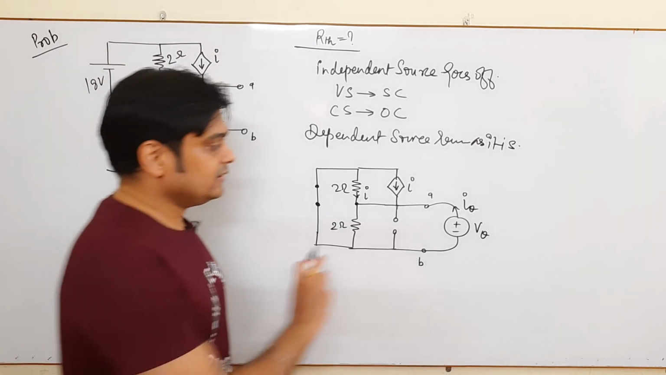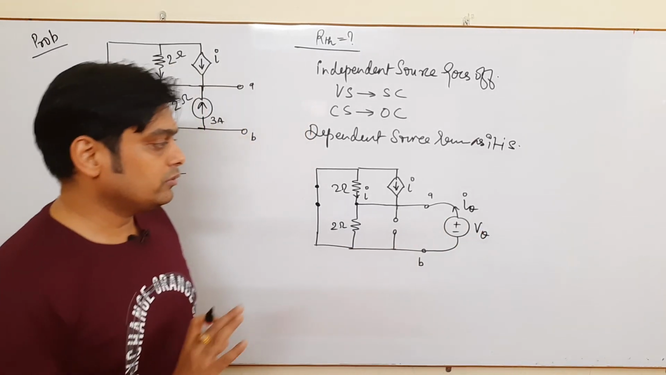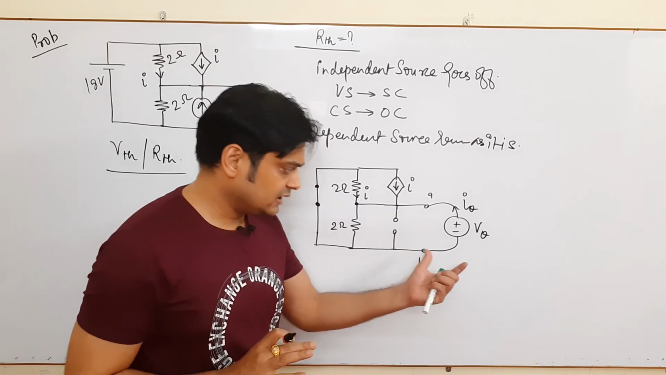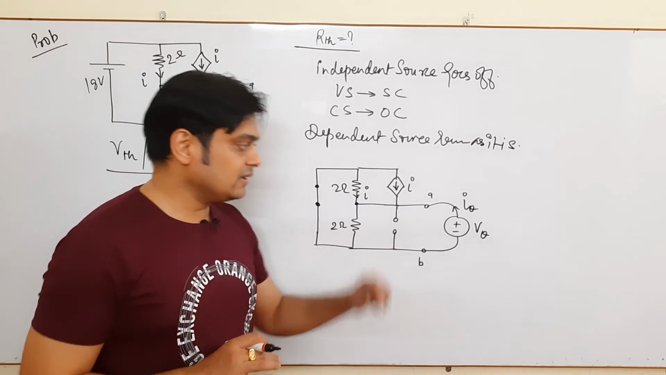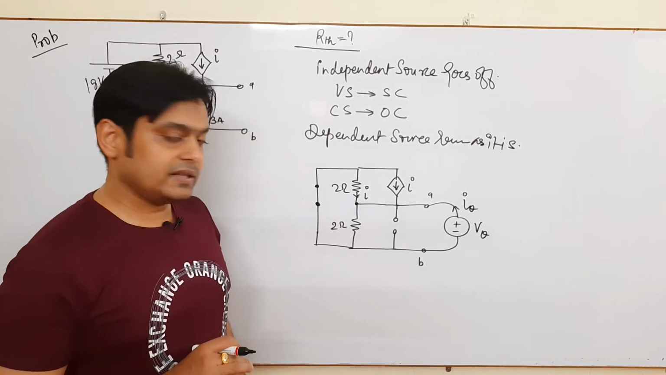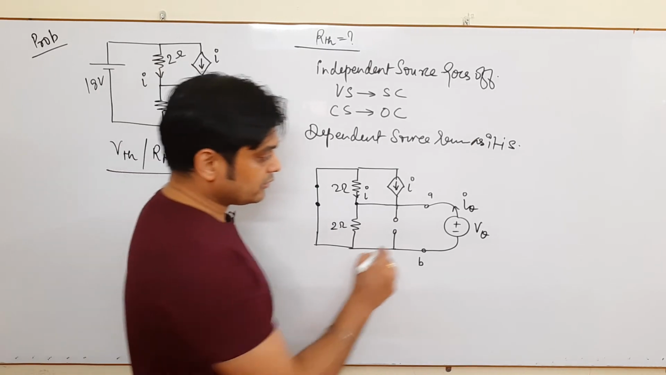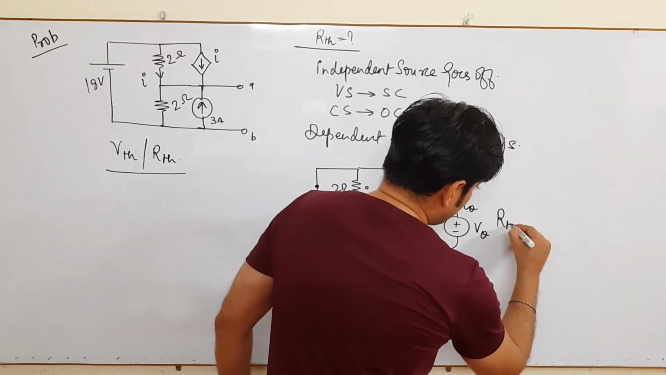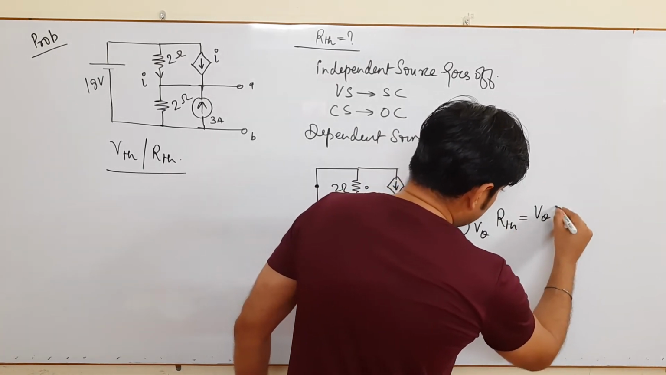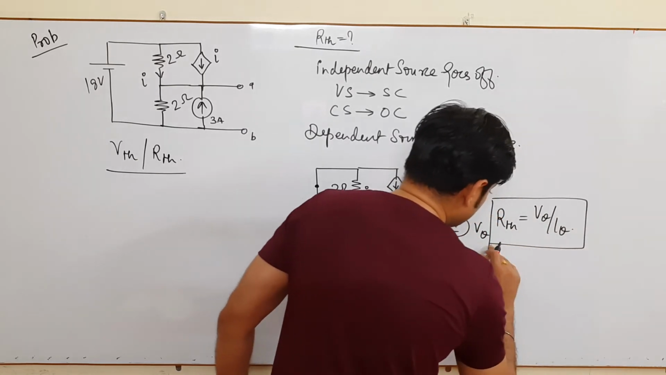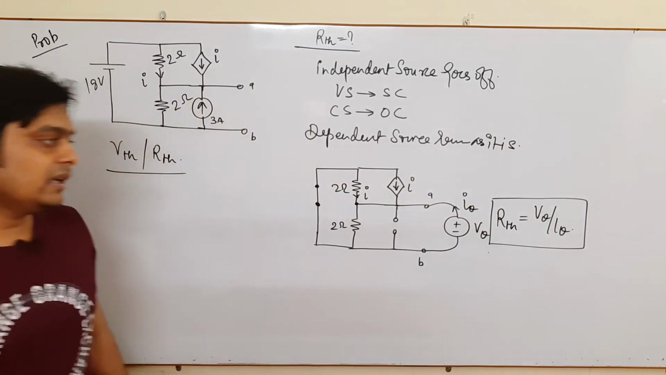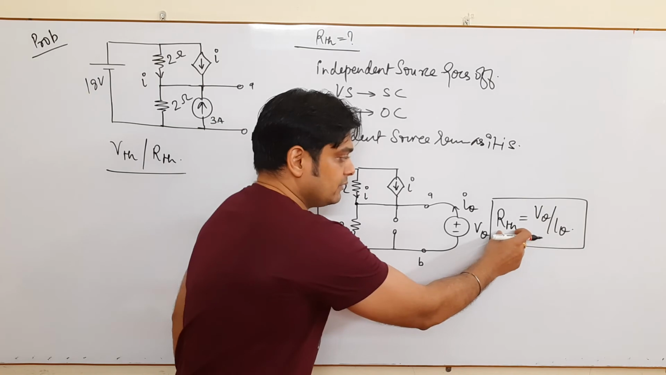Just keep in mind, this is one method of finding RTH. There are various other methods for finding RTH, but I have taken this method to easily understand how we find the value of RTH. The value of RTH is basically Vθ upon Iθ. If you find the ratio of Vθ and Iθ, you can easily understand what RTH is